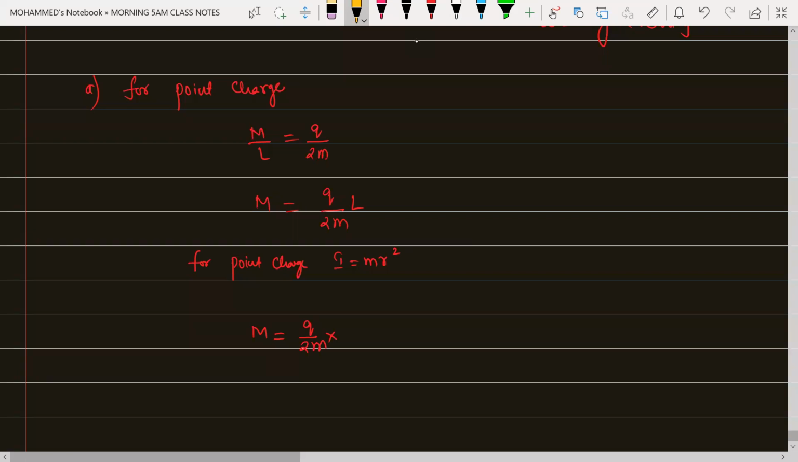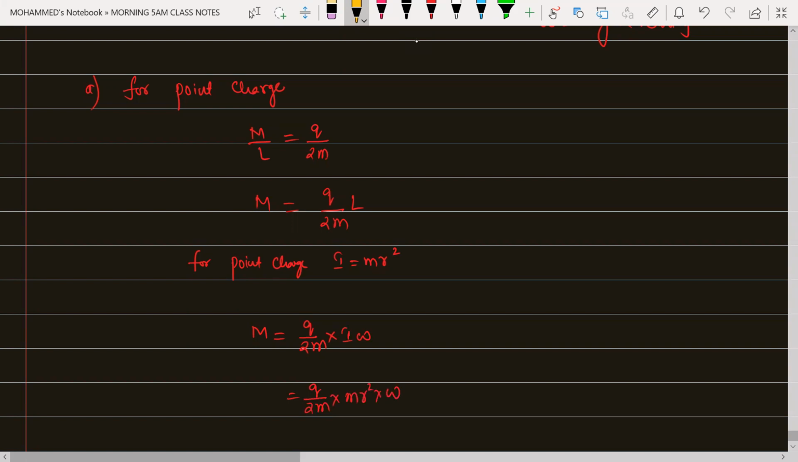Moment of inertia is nothing but... L is equal to how much for me? L is equal to I into omega. You can write here I into omega. So that is equal to Q by 2m into moment of inertia, which is m into r square, into omega.